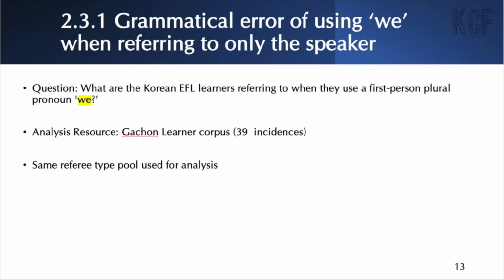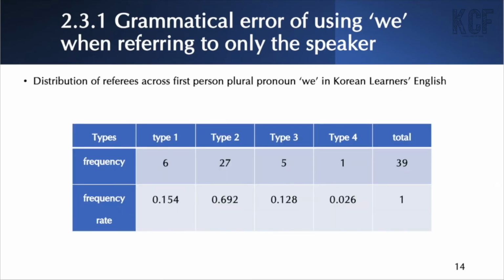So to be more specific in terms of how they were making these grammatical mistakes, we chose to delve more deeply by asking the next question, which was, what are the Korean EFL learners referring to when they use the first-person plural pronoun we? So we extracted the total of 39 instances in which the pronoun we was used from the Gachon corpus. And we used the same referee type tool used for analysis in the 2.2 section. And the result was as follows.